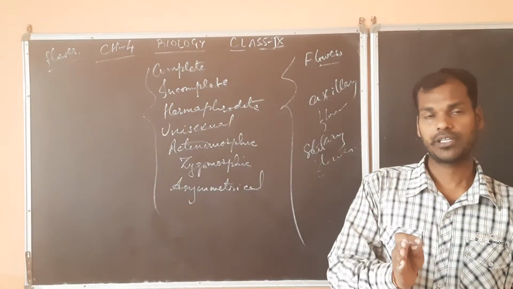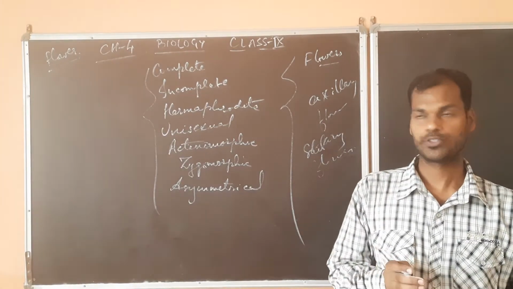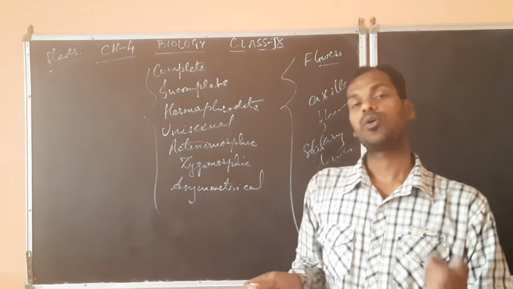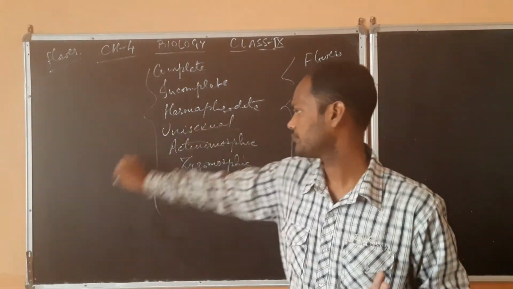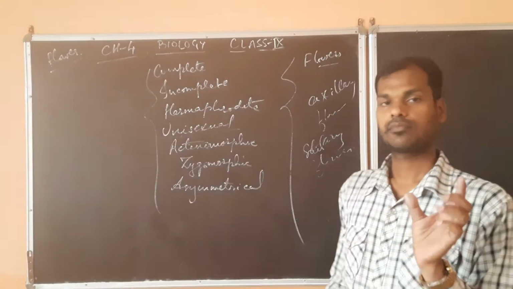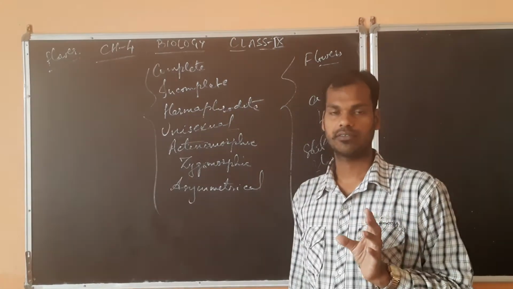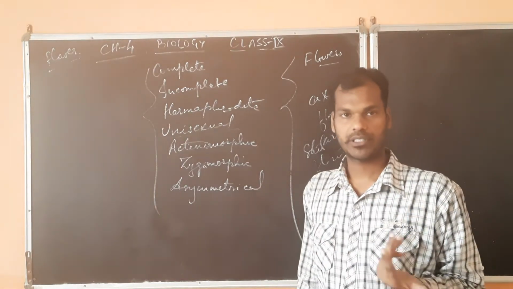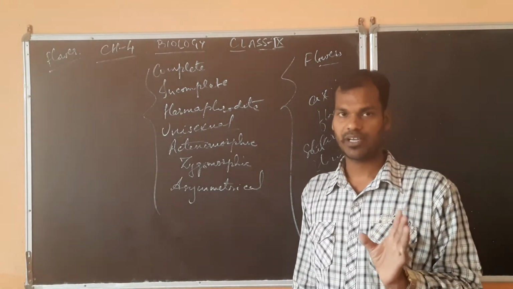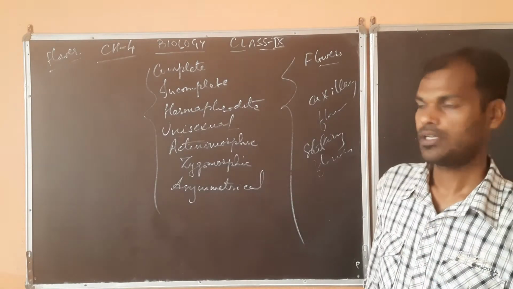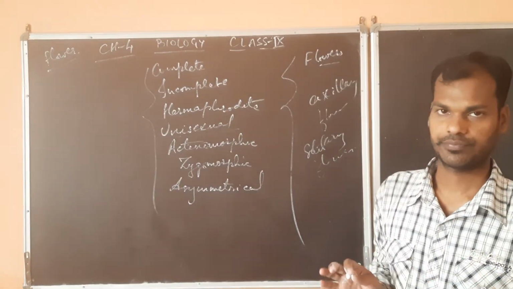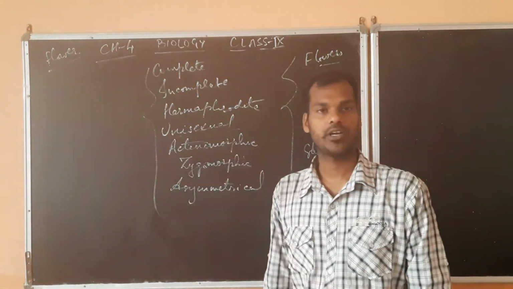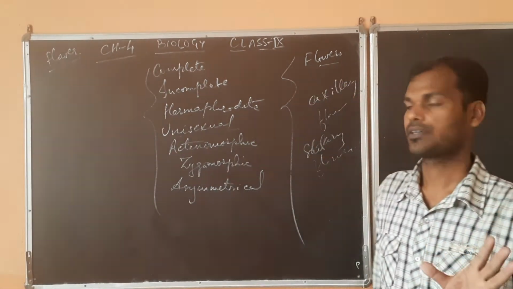So, stamen is also there, pistil is also present over there. So, it is known as hermaphrodite. Next is unisexual. Unisexual means only one type of part will be present. That is, either your androecium will be present or your gynoecium will be present. Example, you can see rose. Only one will be present, unisexual. Either your stamen or your pistil, then it is called a unisexual flower.